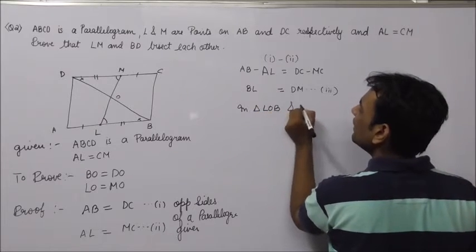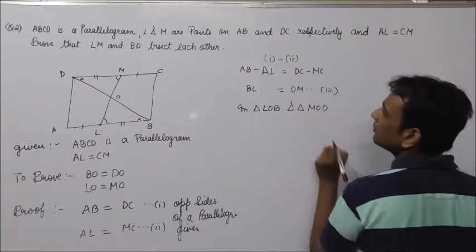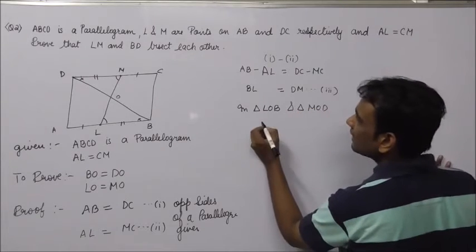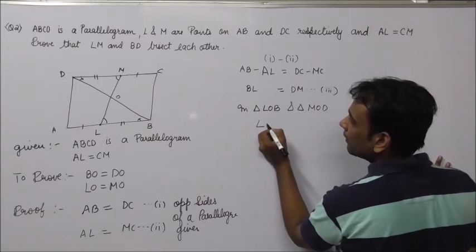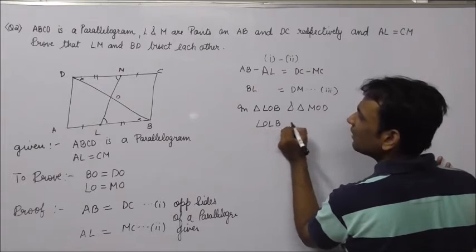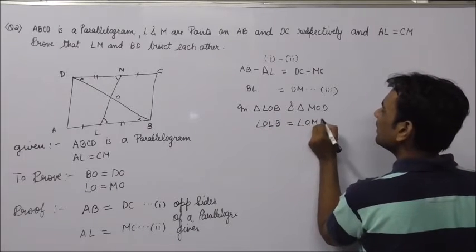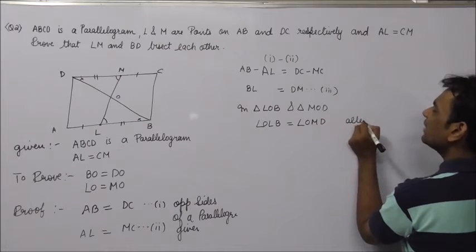LOB and triangle MOD, I can say that angle OLB is equal to angle OMD, alternate angles.